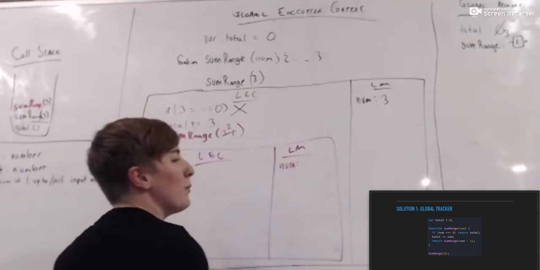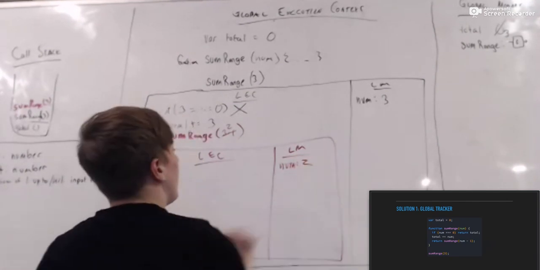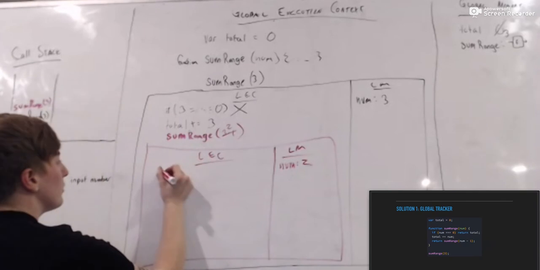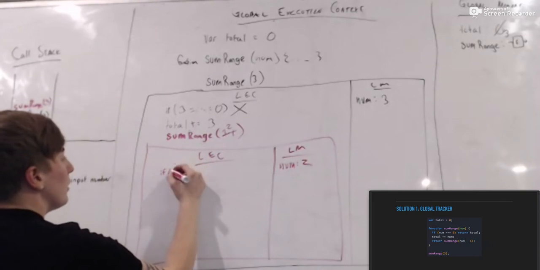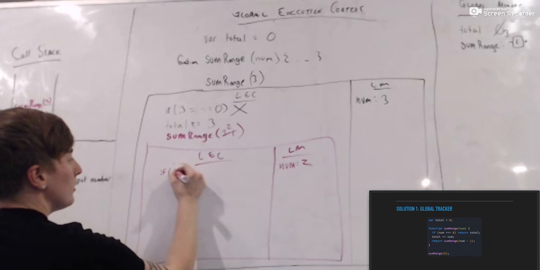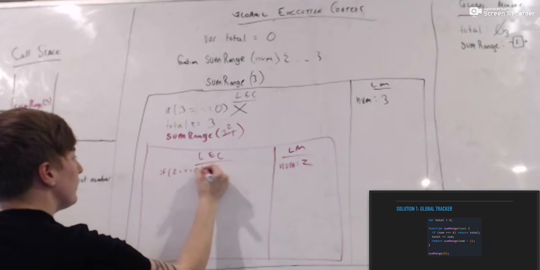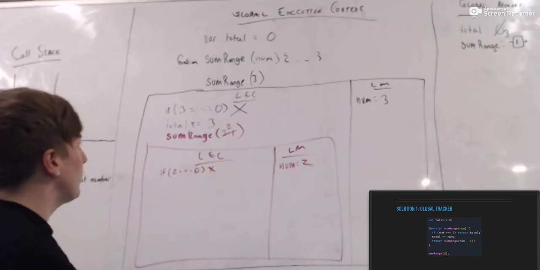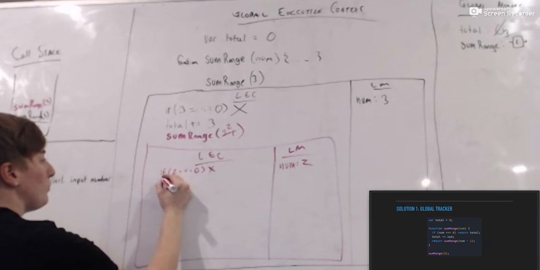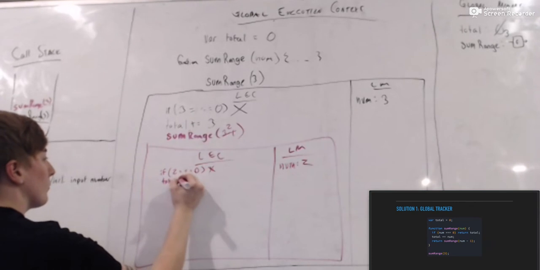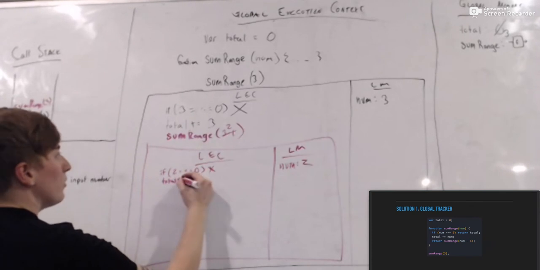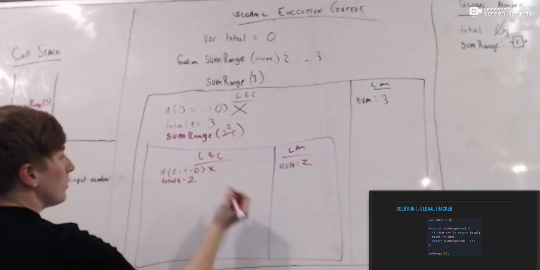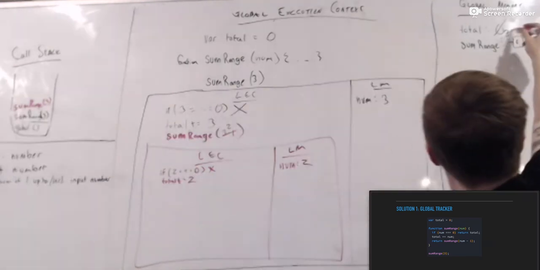What's num right now, Parker? 2. And what's our base case? Num equals 0. And what is num right now? 2 is not 0, right? That's right. Awesome. So now what are we going to do? Add num to total. And what is num right now? 2, right? 2 plus 3, 5.